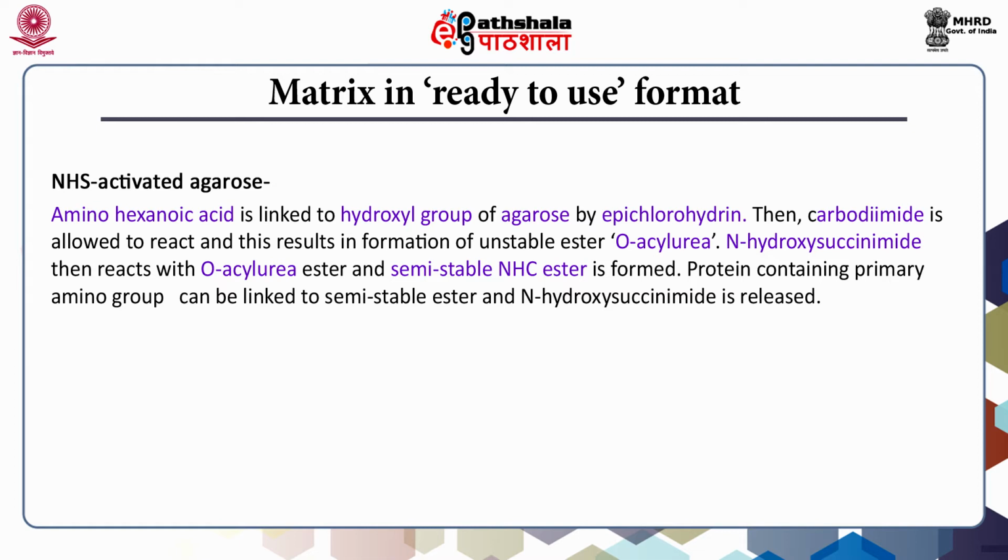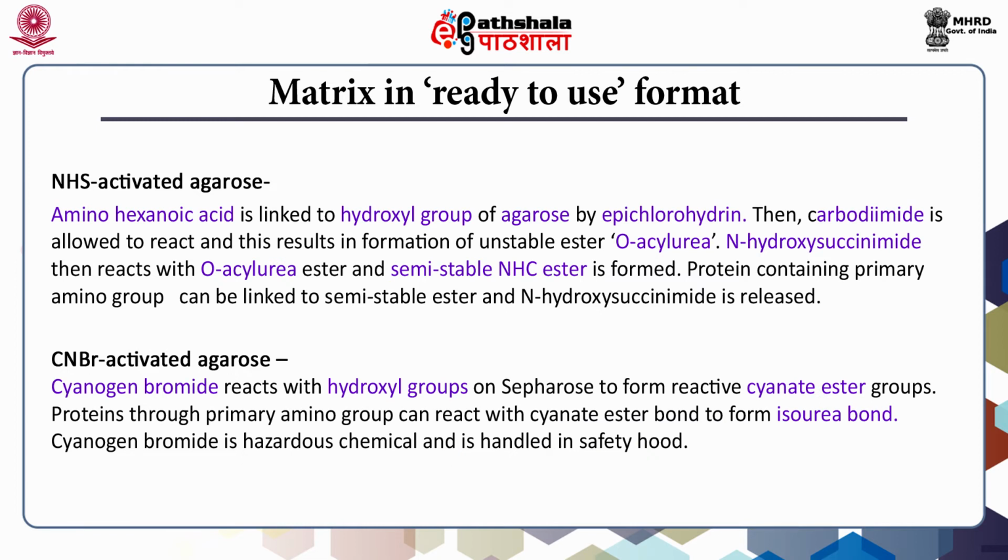Then carbodiimide is allowed to react, and this results in formation of O-acylurea. This ester is unstable. N-hydroxysuccinimide then reacts with the O-acylurea ester and a semi-stable NHS ester is formed. Protein containing a primary amino group can be linked to the semi-stable ester, and in the process N-hydroxysuccinimide is released. The matrix is stable at high pH.